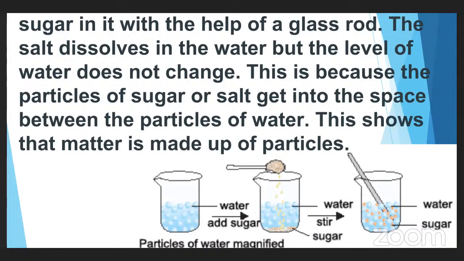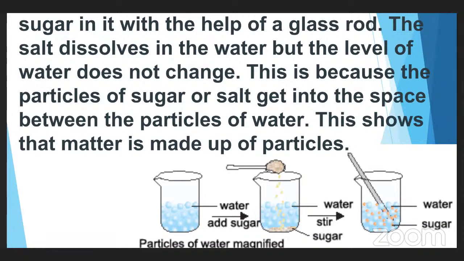These particles are very, very small in size. The next is, there is a space between the tiny particles of the water. So whatever the salt or sugar you are adding will be occupied in those spaces.